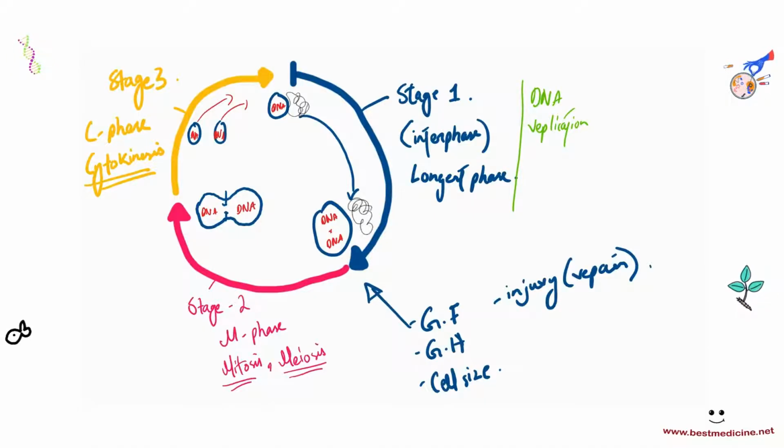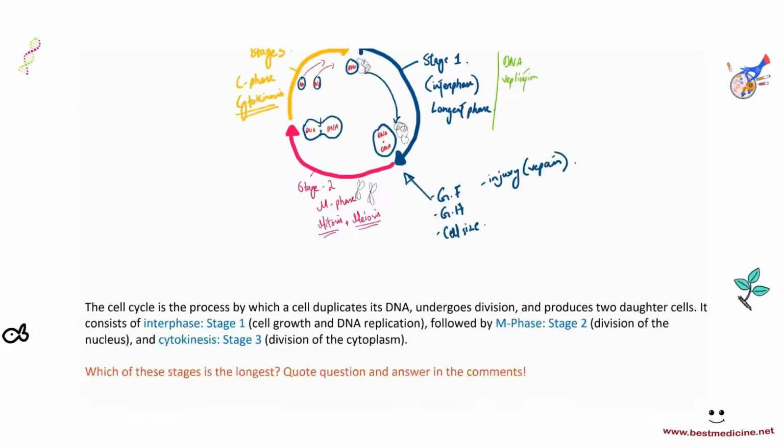And then at the very beginning of the M phase of stage 2, it would become chromosomes. Okay, chromosomes. So now if you look at a microscope, you will be able to see chromosomes inside the nuclei of the cells that are in stage 2. And then eventually it will enter into stage 3 when you're able to see a cell that is almost split into 2 halves. And we'll look at some pictures in a bit. Okay, so that is how the stages of the cell cycle pan out.